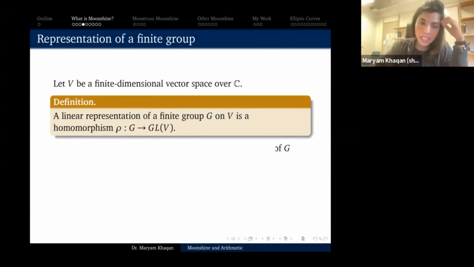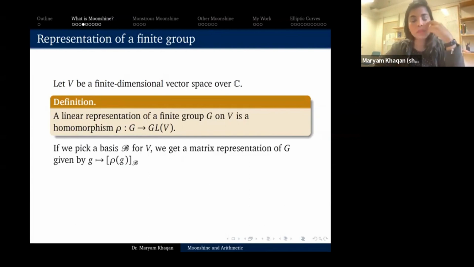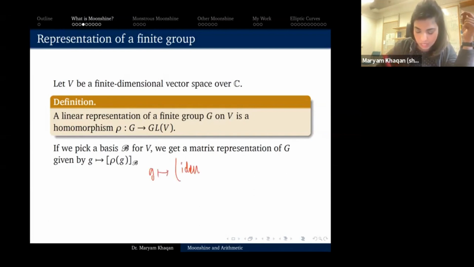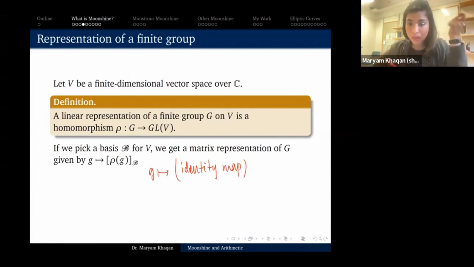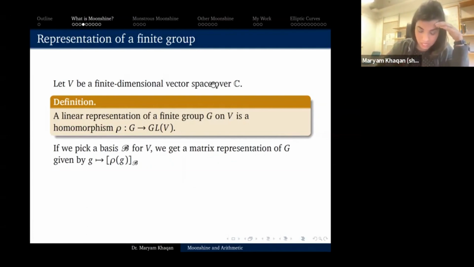Okay, if I pick a basis for V, so V is just an n-dimensional vector space, I can pick any basis, then I actually get a matrix representation of G. So for the representation that I said, where you just map G to the identity map, a matrix representation would just be map G to the identity matrix, the n by n identity matrix, where n is the dimension of this vector space. Okay, so that's what a representation is.